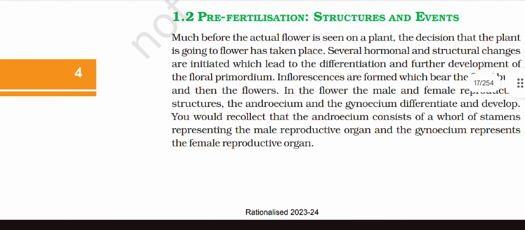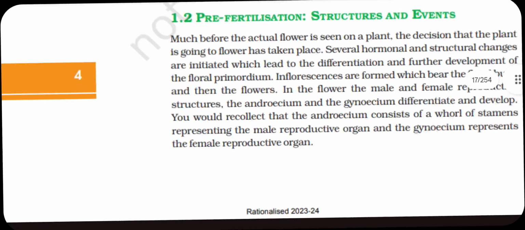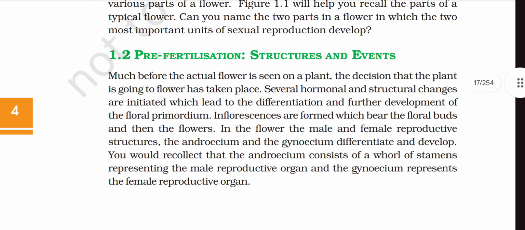Pre-fertilization structures and events. Much before the actual flower is seen on a plant, the decision that the plant is going to flower has taken place. Several hormonal and structural changes are initiated, which lead to the differentiation and further development of the floral primordium. Inflorescences are formed which bear the floral buds and then the flowers.